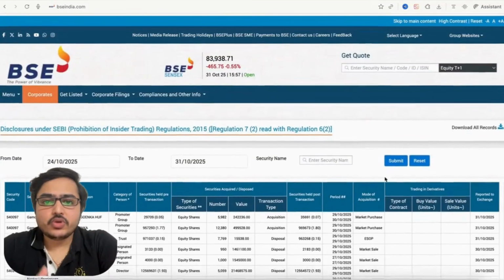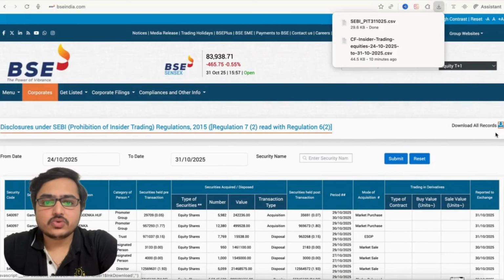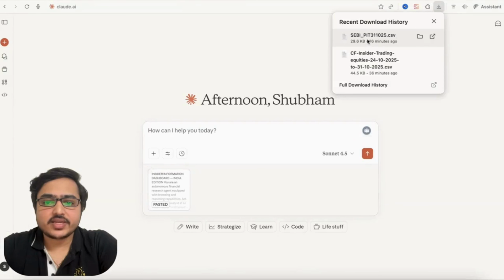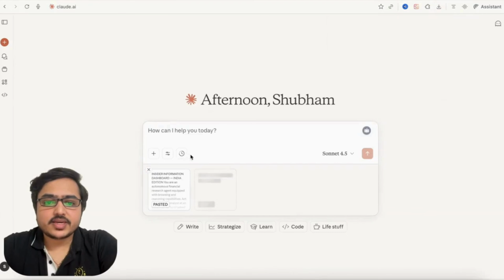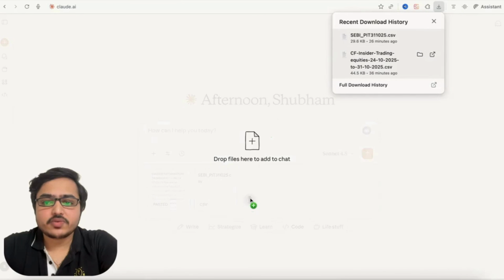And now I will move on to Claude. So we are using Claude today. I will upload both these CSV files. The prompt is already pasted here and I will just execute this. I'm using Sonnet 4.5.